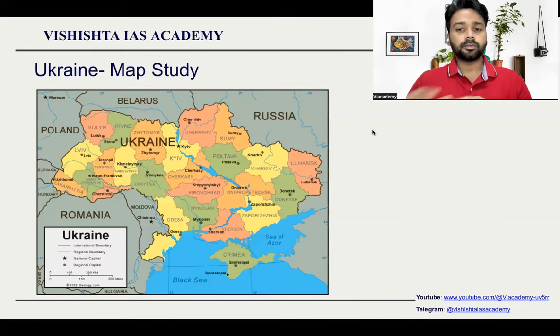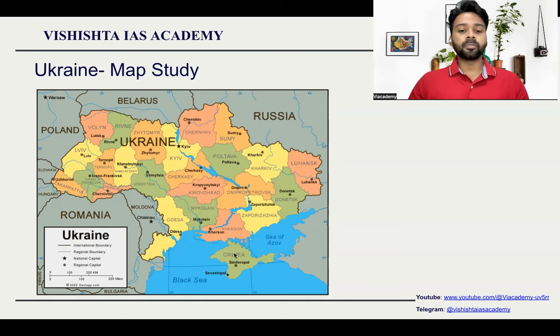Russia-Ukraine war has been going on for a very long time now. So from UPSC point of view, what you should know is what are all the bordering countries of Russia as well as Ukraine. Here we will deal with Ukraine. Ukraine is surrounded in the northeastern part and then in the southeastern part by Russia. On the north of it, we have Belarus, and then in the western part, we have Poland, Slovakia, Romania, and in the south, we have Moldova. In the south, Ukraine is directly open to the Black Sea.